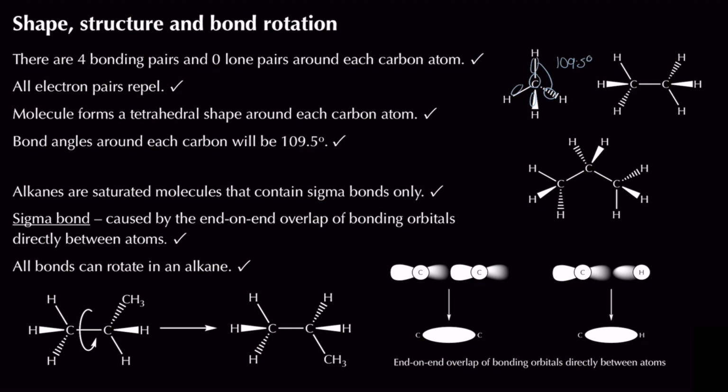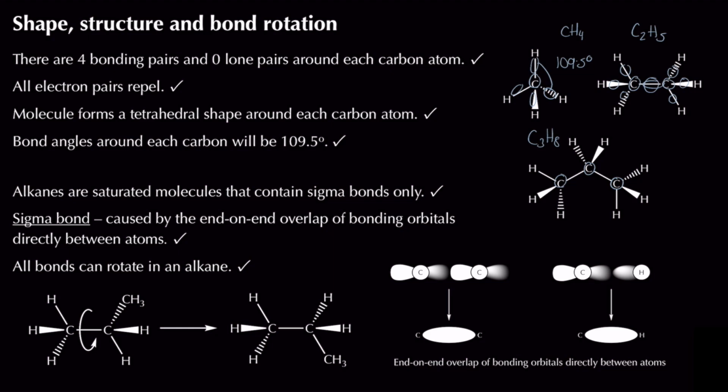Now, when it comes to the shape of a molecule, you need to consider the shape around each carbon atom. We've just looked at methane over here, which is CH4, but if I were to take, let's say, ethane, which is C2H6, we know around each carbon atom we've got 1, 2, 3, 4 bonded pairs, 0 lone pairs. Same thing with this one over here. I've got 1, 2, 3, 4 bonded pairs, 0 lone pairs. I still end up with that tetrahedral shape again. Same thing with propane as well, which has a formula of C3H8. I end up with a tetrahedral shape around this carbon, and this carbon as well.